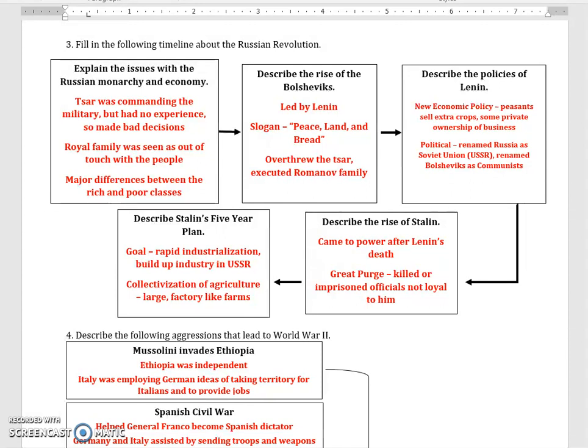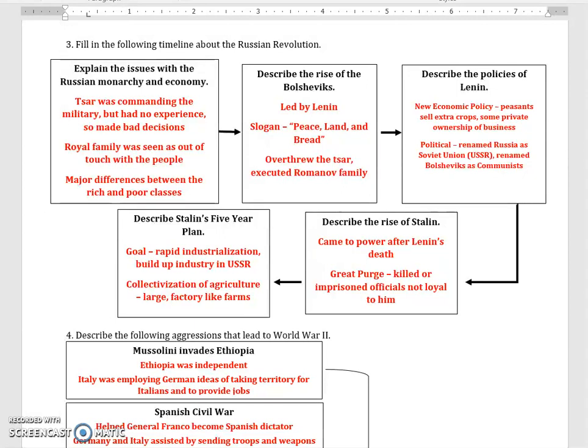While leader, Lenin did institute some new policies. One of them was called the New Economic Policy. The peasants of Russia under this policy were able to sell their extra crops, meaning they could make some extra money, and they also were able to privately own some businesses. He also renames Russia the Soviet Union, and the Bolsheviks are renamed the Communist Party.